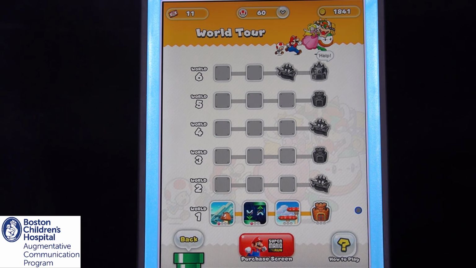That's all you need to play Mario Run with the Ablenet Rock joystick and a button switch.